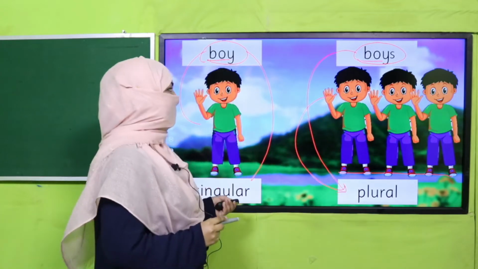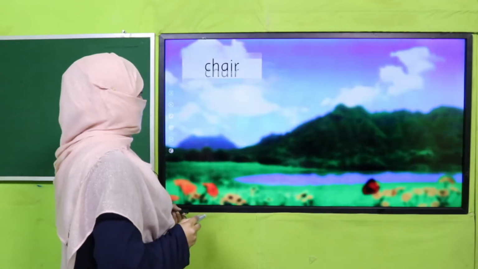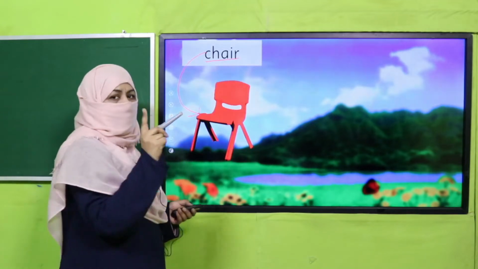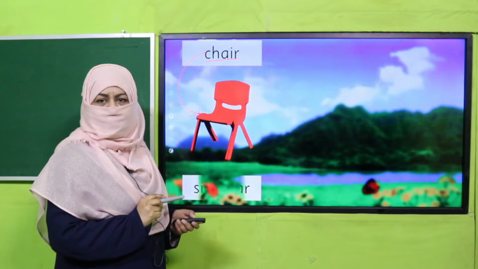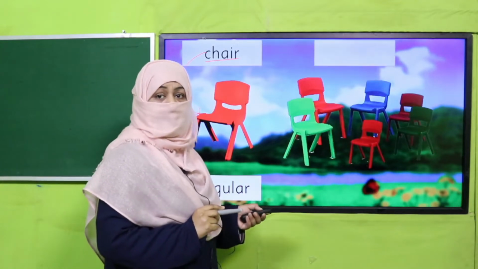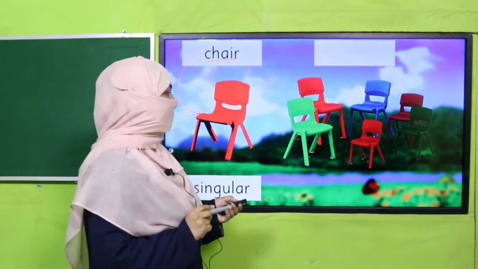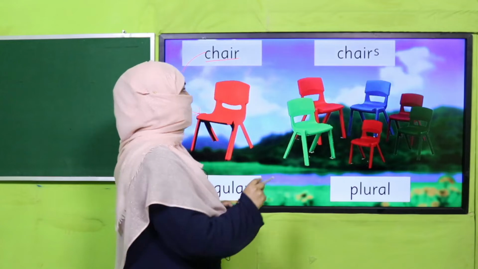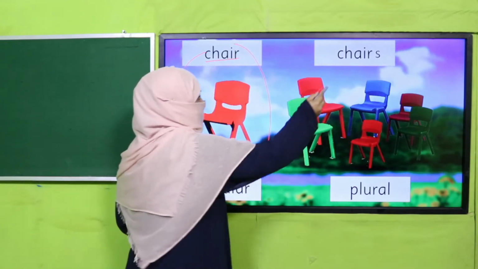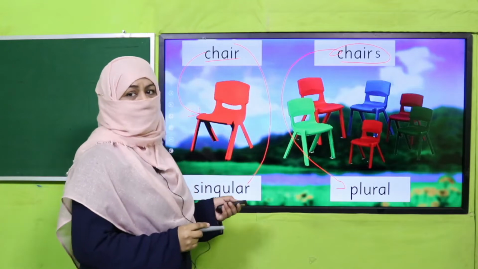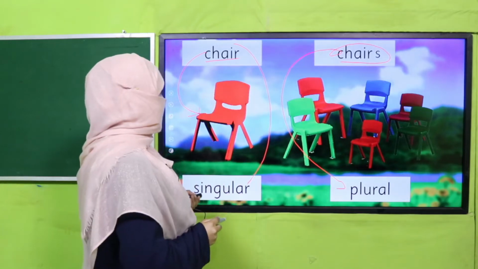Remember? Okay. The other example is chair. When I say chair, it refers to one thing, that's why it's singular, and when there are more than one, it's plural. And how do we convert it? How do we write it? Chair, and we add s, it becomes chairs. Chair is a singular noun and chairs is a plural noun, right? I hope all of you remember it very nicely.